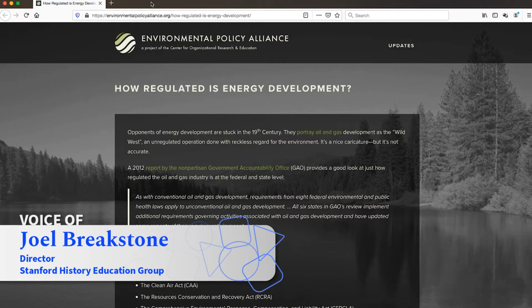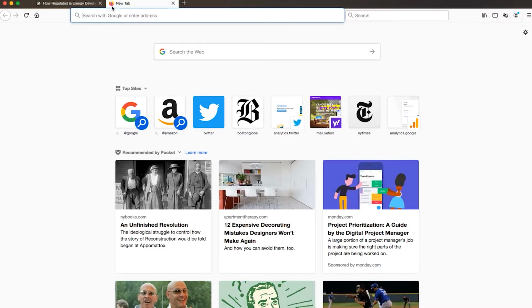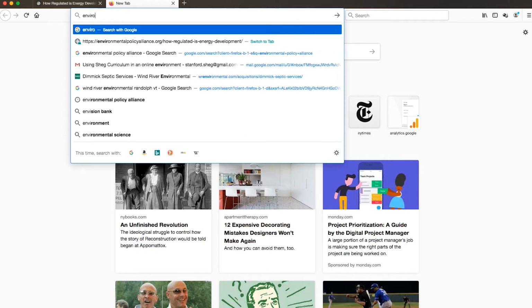Let's use lateral reading strategies to evaluate whether or not the Environmental Policy Alliance is a trustworthy source. First, to read laterally, we're going to open a new tab and conduct a search for Environmental Policy Alliance.